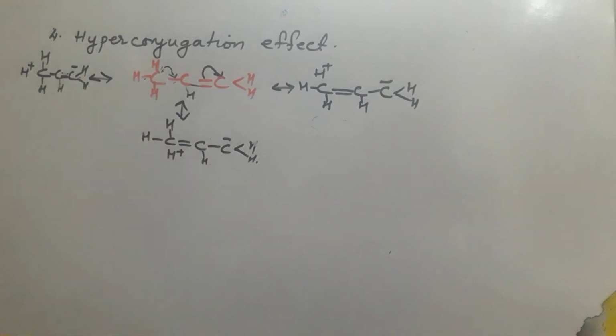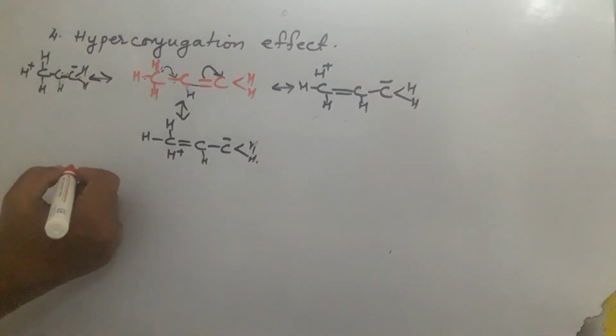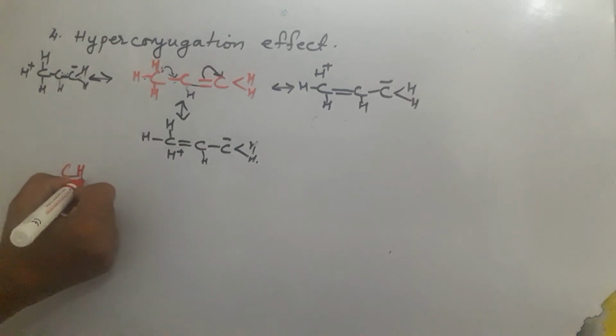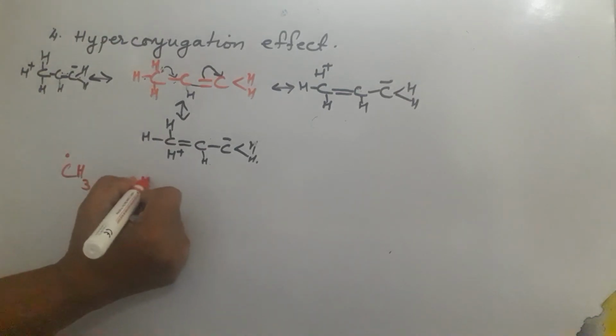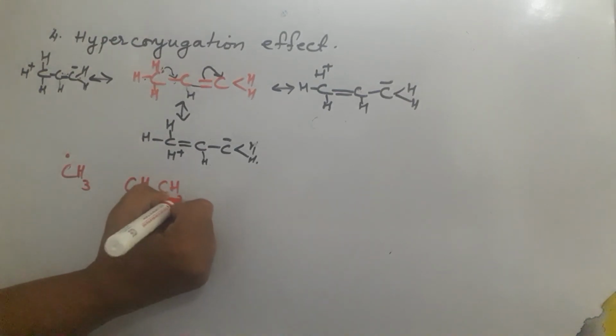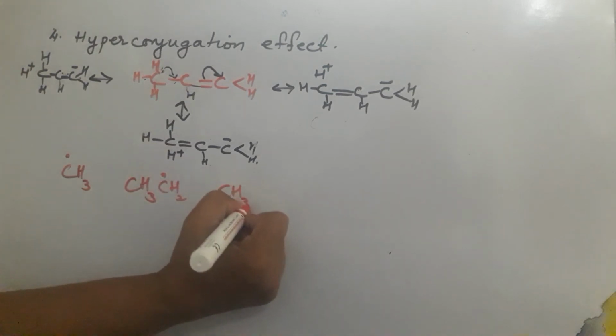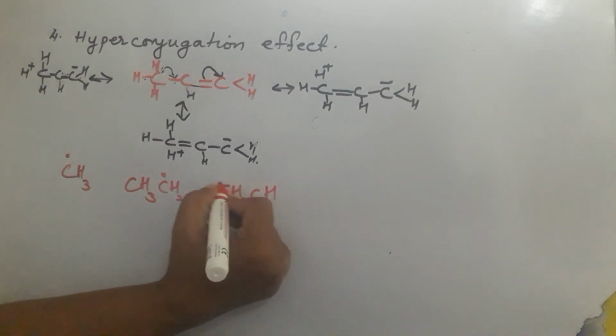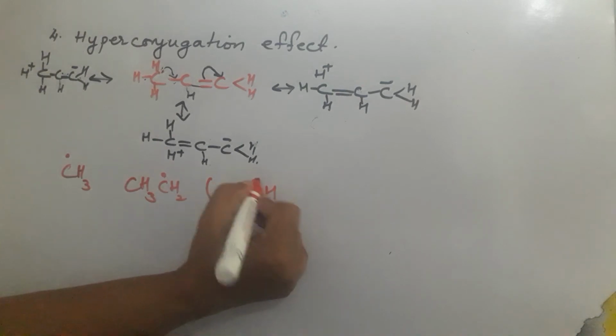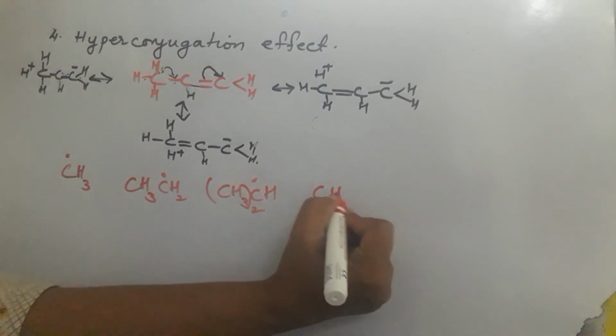Based on the 4 different electronic effects, we can solve questions based on these effects. Suppose you have been given different types of free radicals and asked to arrange them in increasing stability. How will you reason it out?